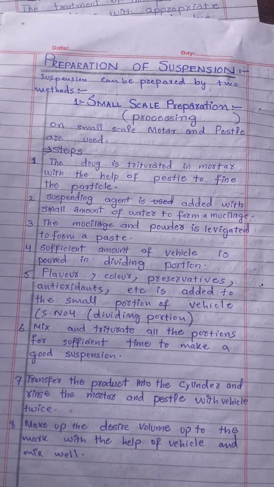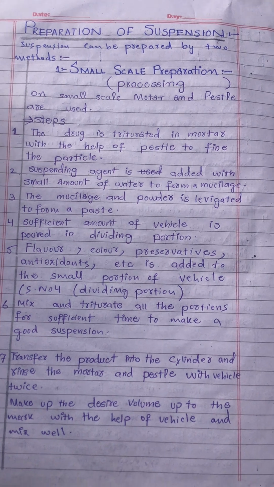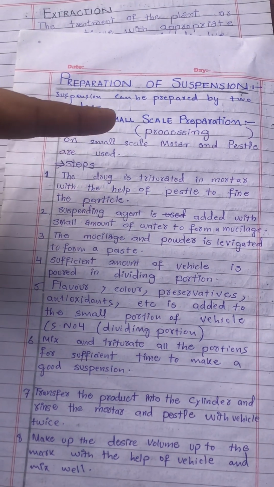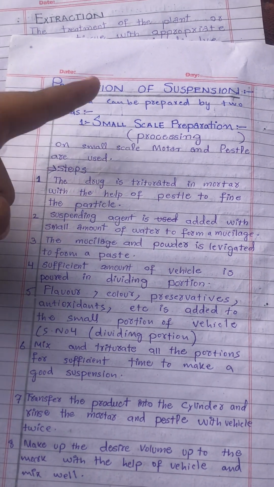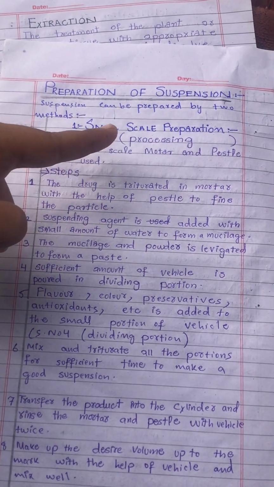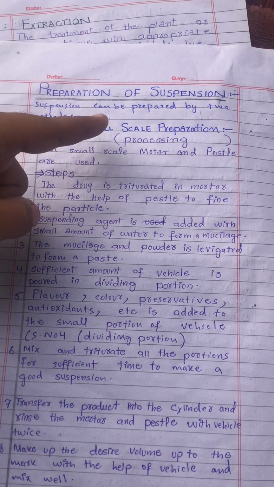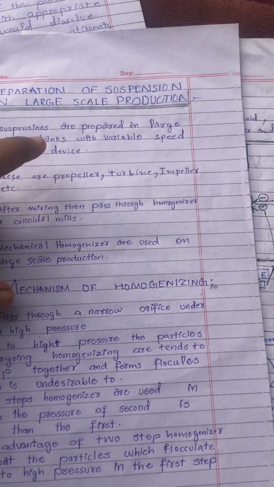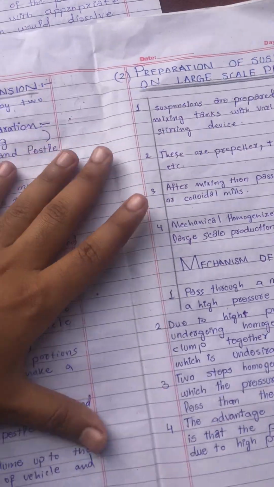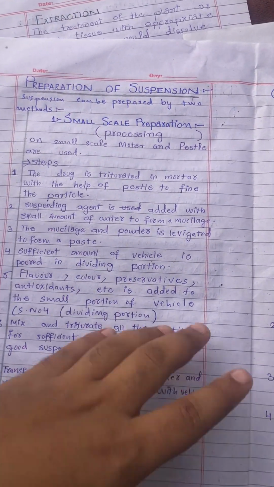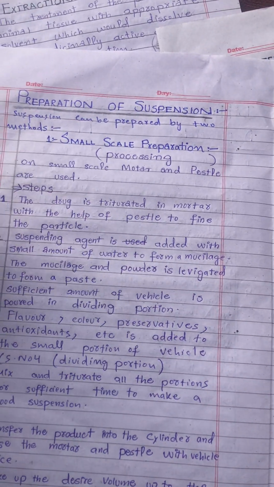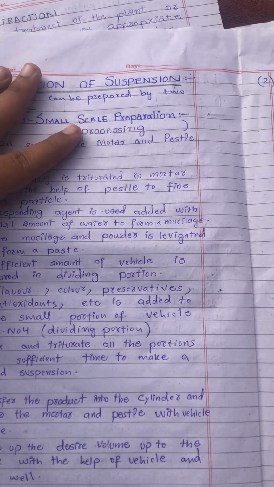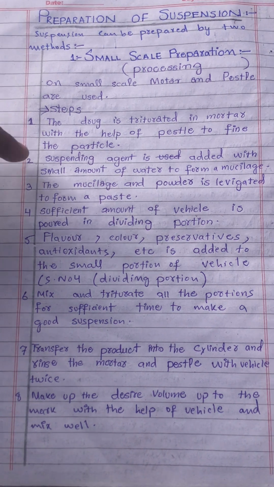Then we will write about the preparation of suspension, that is how a suspension can be prepared. We have two methods, one on small scale and another on large scale. First we will discuss the suspension on small scale. This is important: small scale is preparation and large scale is production. On small scale, a mortar and pestle and vessels are used, and the steps include the following.